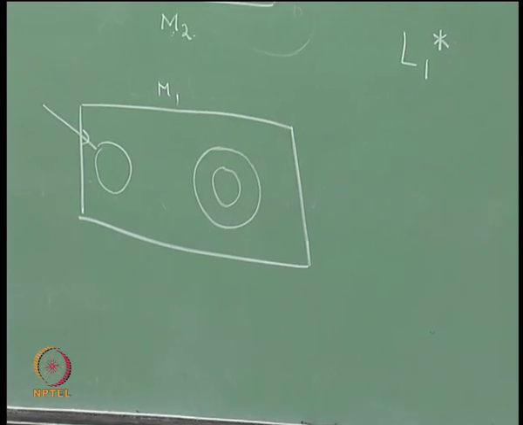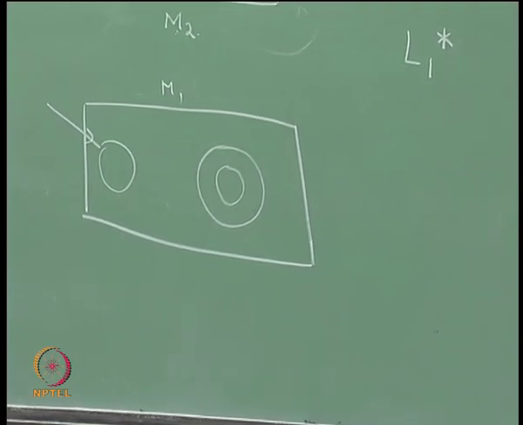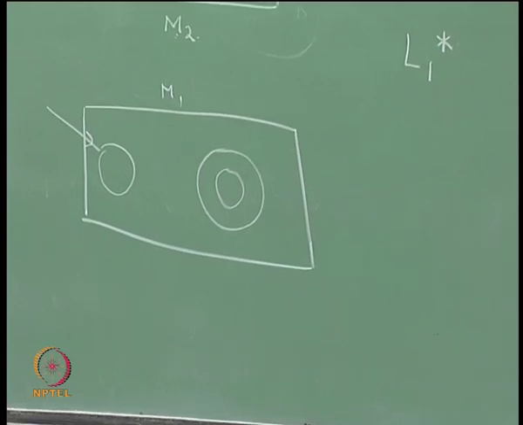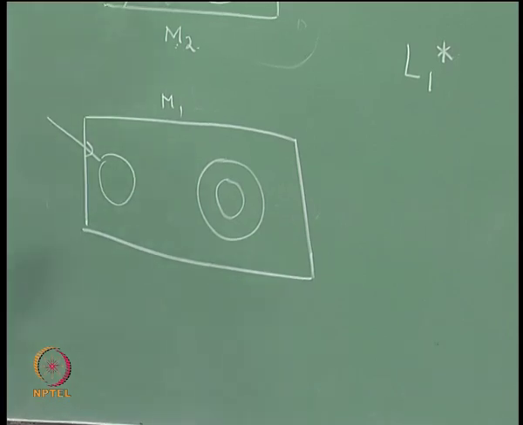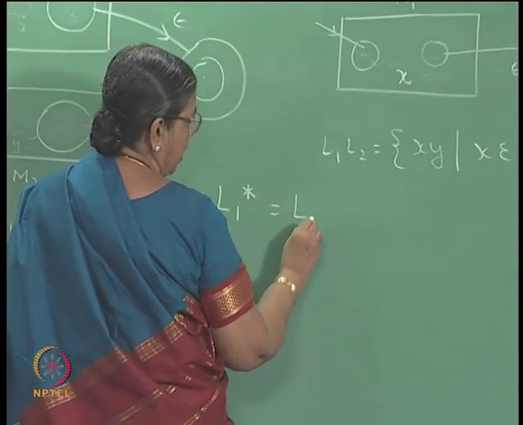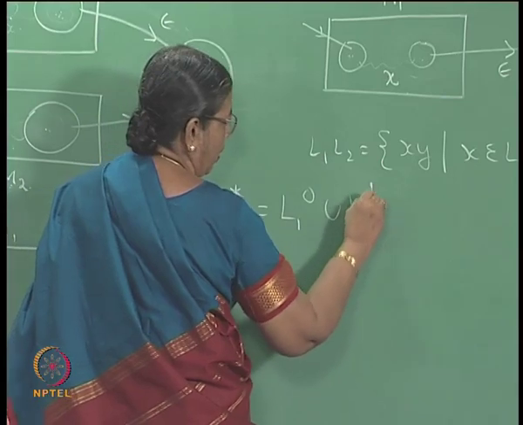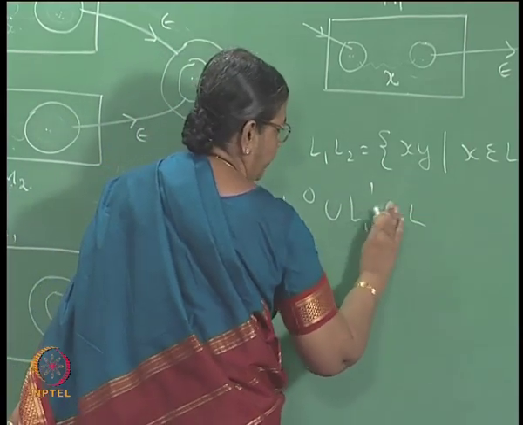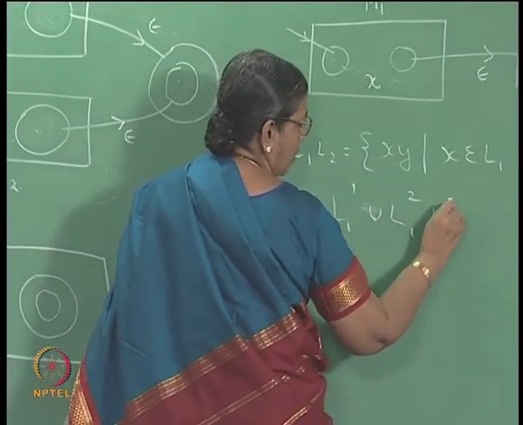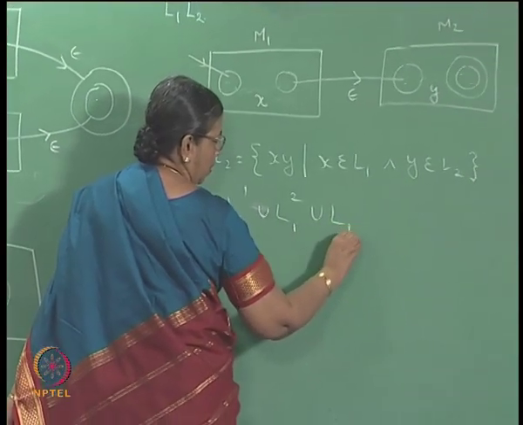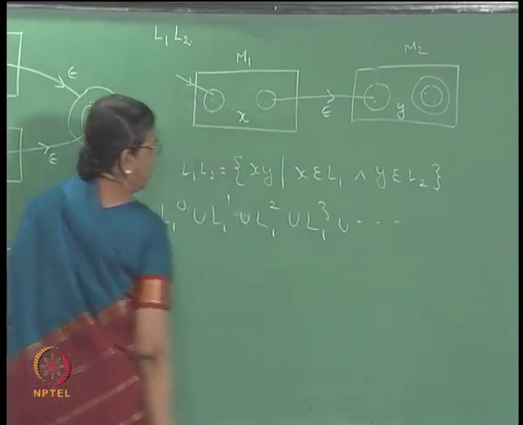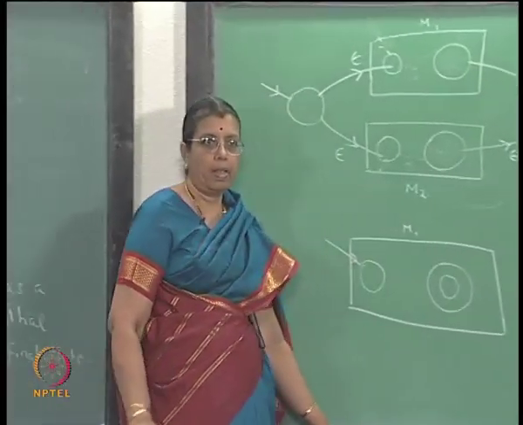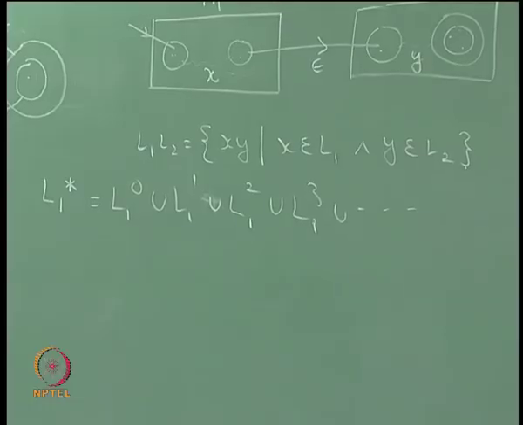Now, I want to have an NFSA with epsilon moves which will accept L1 star. What is L1 star? L1 star is L1 0 union L1, that is L1, right. And what sort of strings will be accepted by L1 star? See, it will have strings of the form